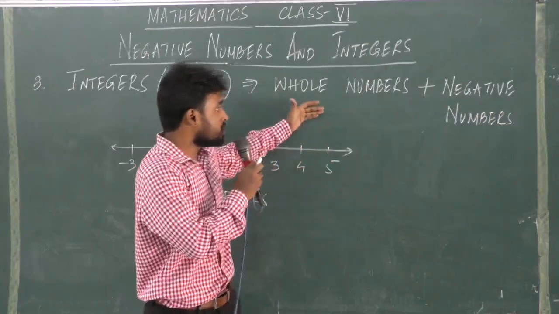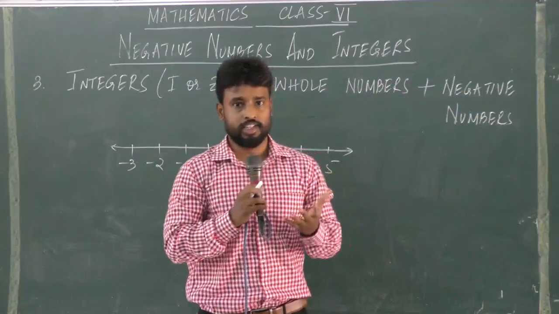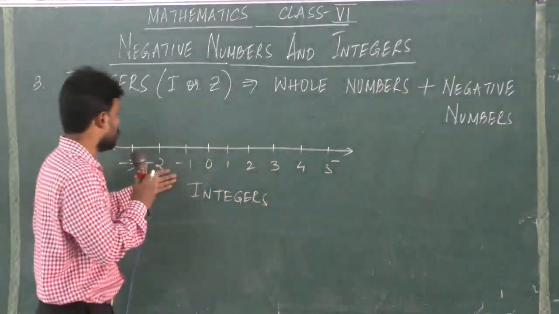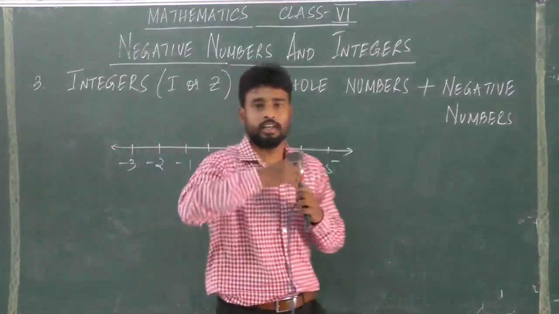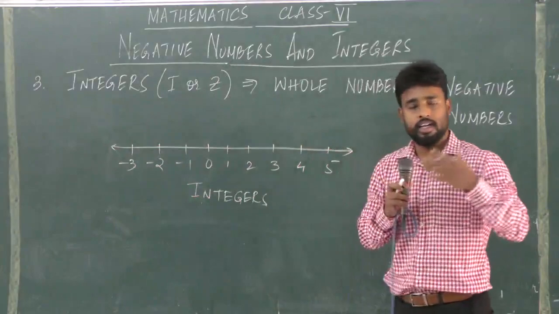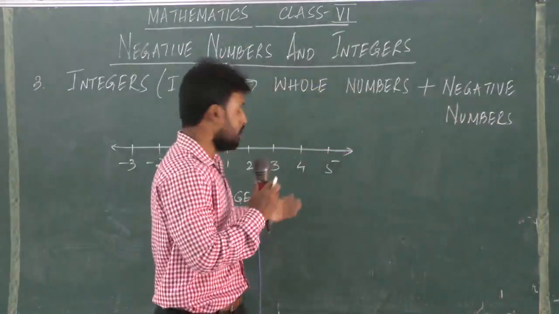So all whole numbers and the negative numbers taken together form integers. So here we have integers. We have 0 in the middle. We have positive numbers on the right hand side and negative numbers on the left hand side.